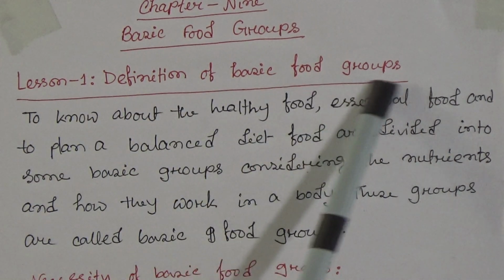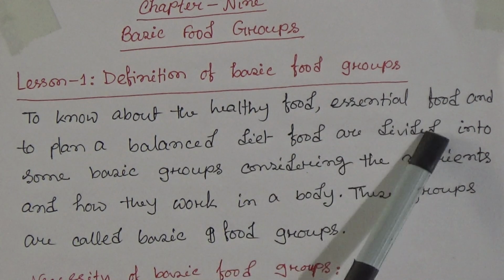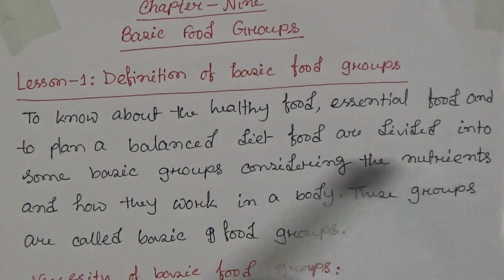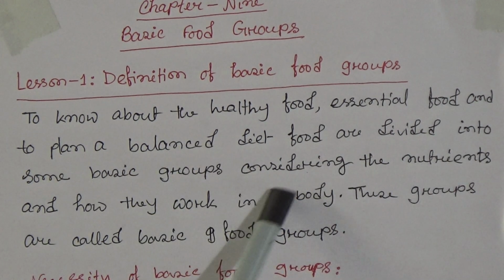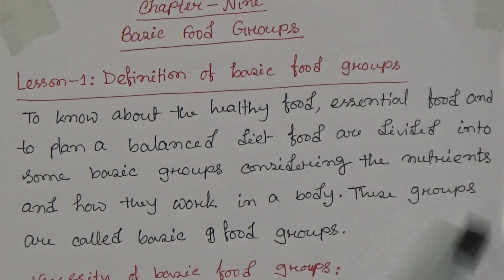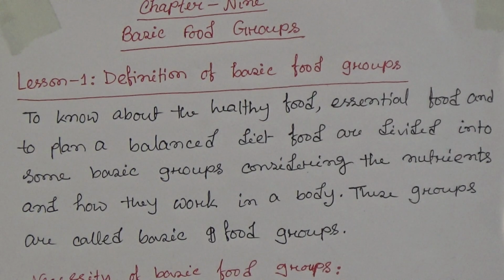Lesson 1, Definition of basic food groups. So at first we have to know what is called basic food groups. To know about the healthy food, essential food, the unhealthy foods, and to plan a balanced diet, food is divided into some basic groups consisting of the nutrients and how they work in the body. These groups are called basic food groups. Okay, that means some foods are very important for our body, some are healthy foods, some are unhealthy foods, and for maintaining a balanced diet.